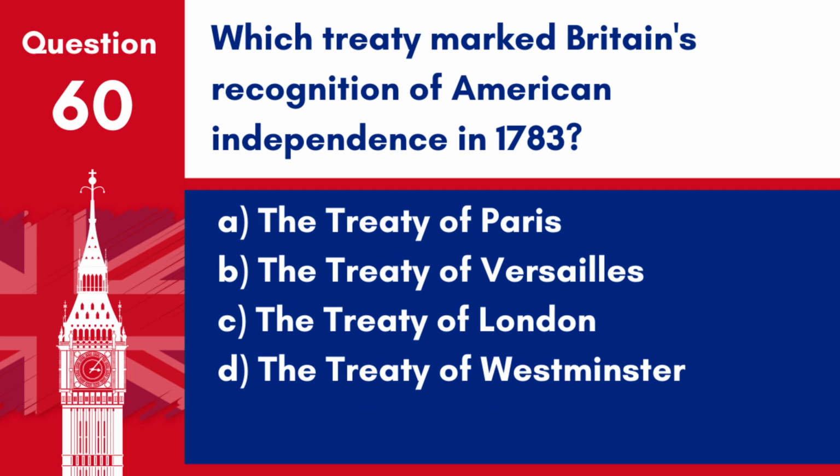Question 60. Which treaty marked Britain's recognition of American independence in 1783? A. The Treaty of Paris. B. The Treaty of Versailles. C. The Treaty of London. D. The Treaty of Westminster. Answer: A. The Treaty of Paris. The Treaty of Paris in 1783 marked Britain's recognition of American independence.